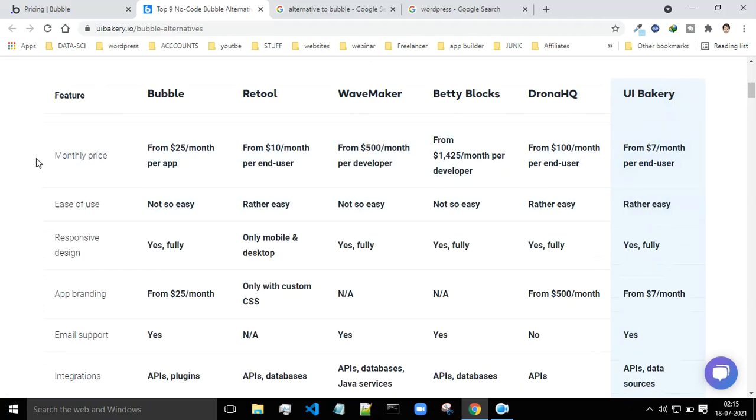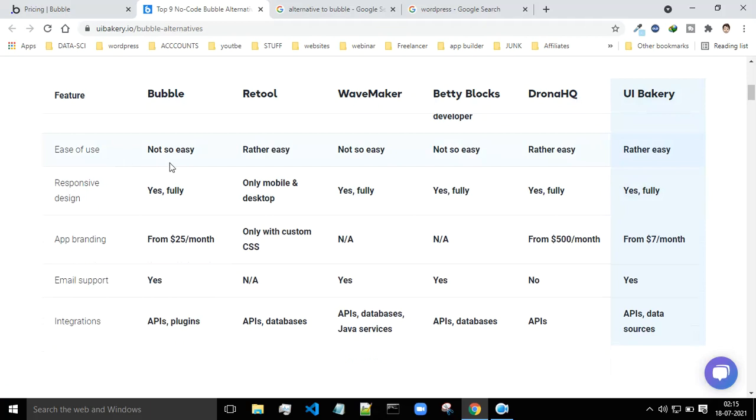Then this is the monthly price feature, in which I think the cheapest one is UI Bakery, $7 per month, and the expensive one is I think Betty Blocks. Easy to use, so not so easy. On Retool it's a bit easier, I guess, than Drona HQ and UI Bakery.